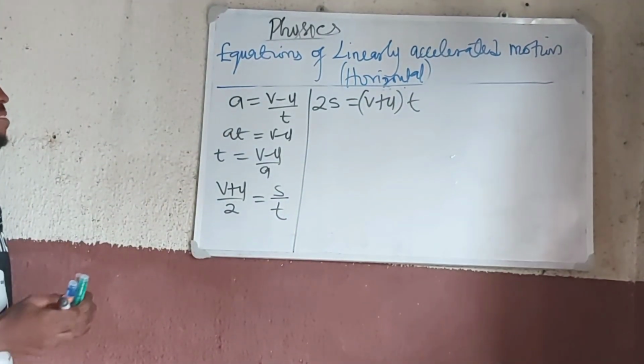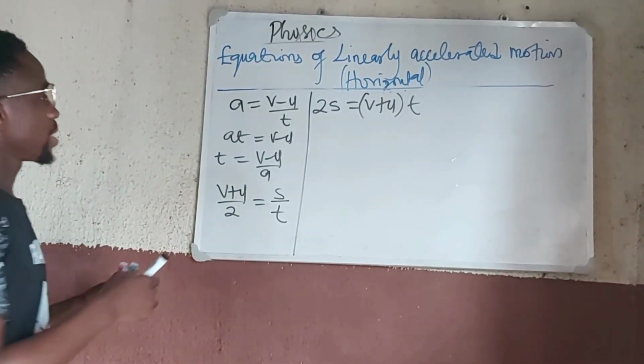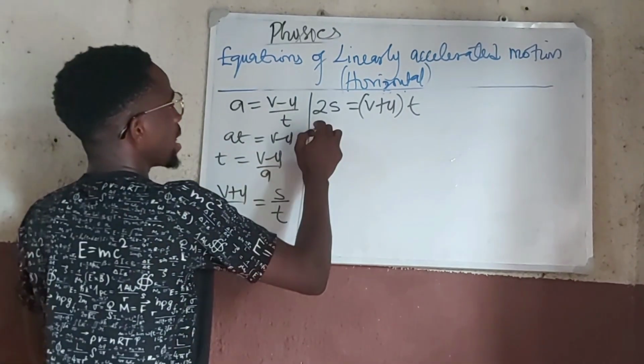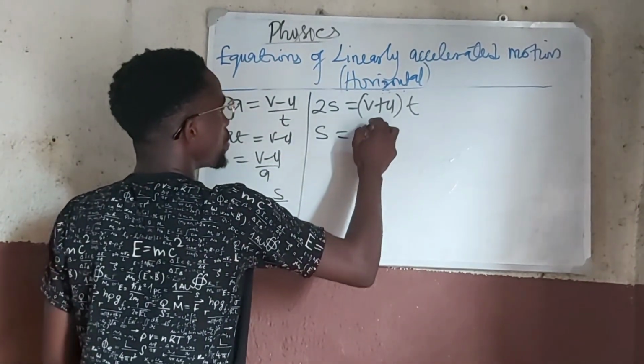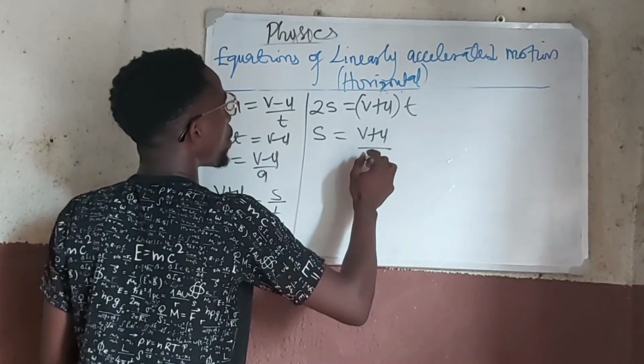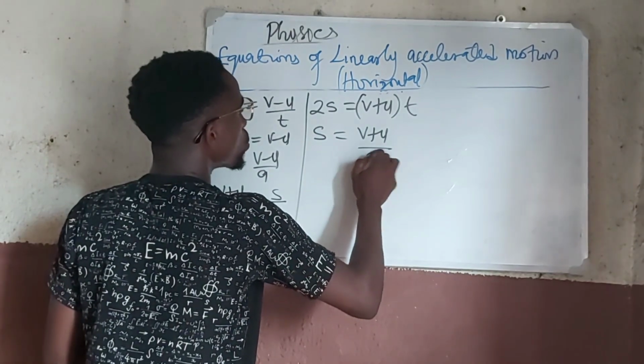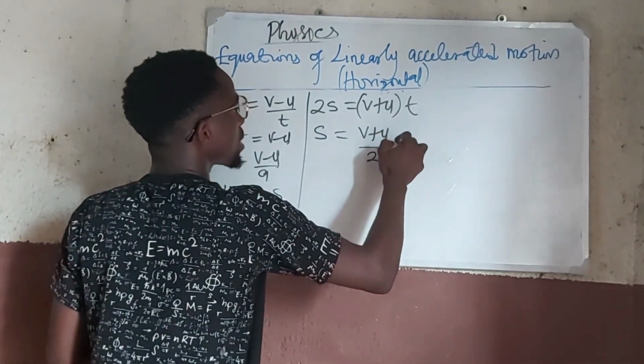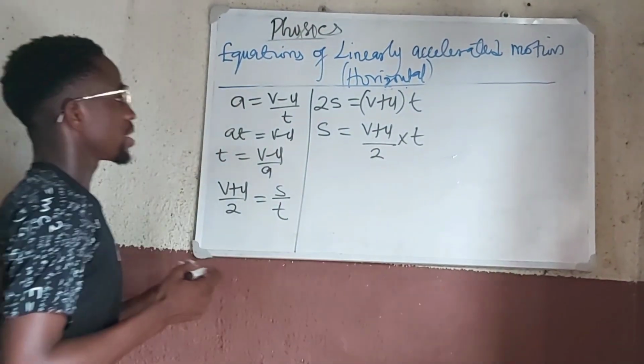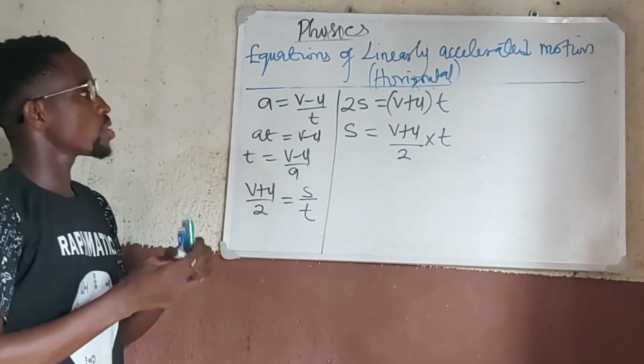But we already have a value of t. But before we put that, let's have that s is equal to v plus u all upon 2, times t, because we divided through by 2. So we divided by t to have this.